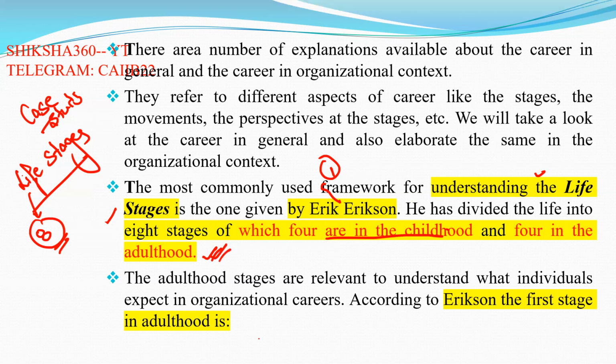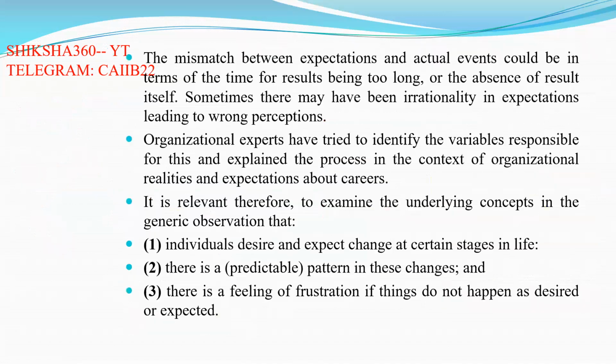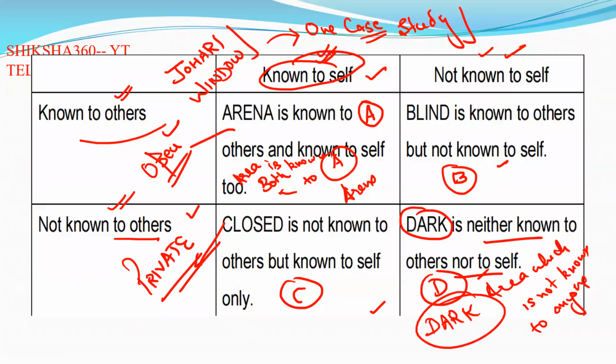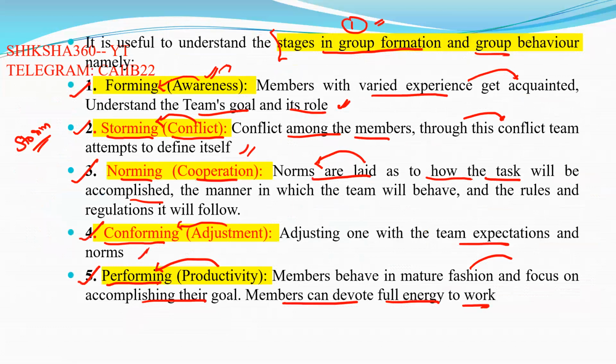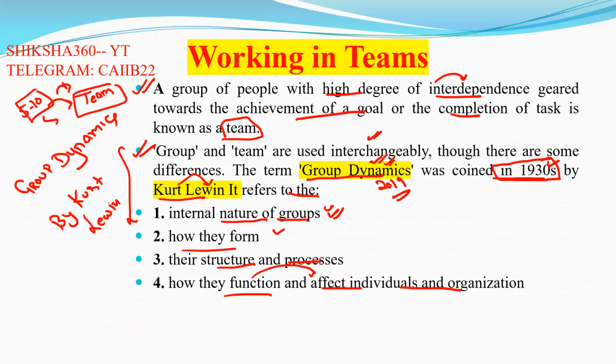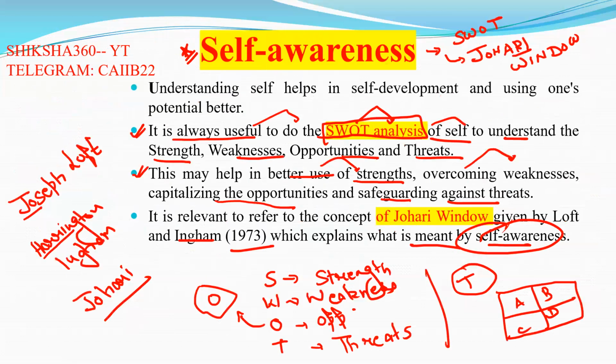So we have to discuss all these things in detail, which stages are in childhood and which are in adulthood. In the next session, we will have a complete discussion of career path planning. In the evening, we will provide you the case study on the Johari window and working in teams. The case study is based on the Johari window.